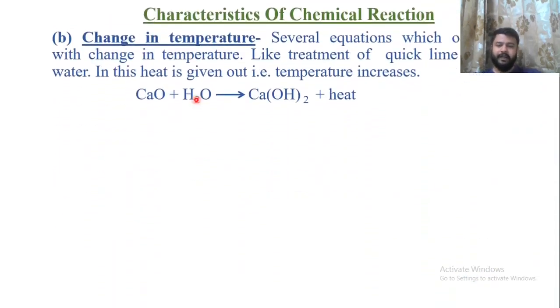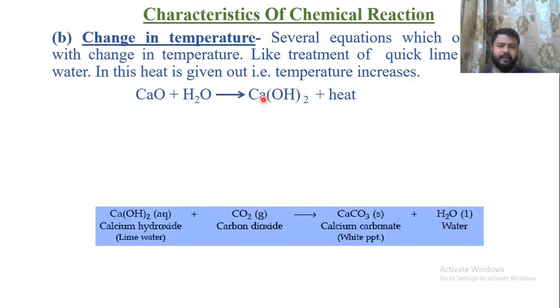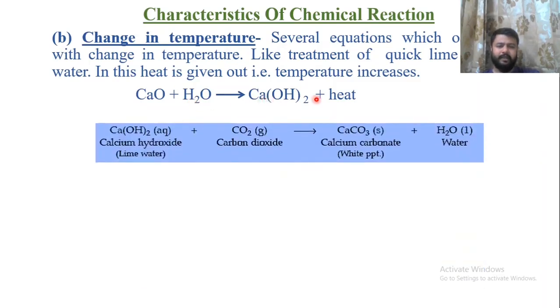Next we have change in temperature. There are several chemical reactions which occur with a change in temperature. Sometimes the temperature increases or sometimes it decreases. For example, quicklime, that is CaO, reacts with water and forms Ca(OH)2, and it gives a very huge amount of heat.